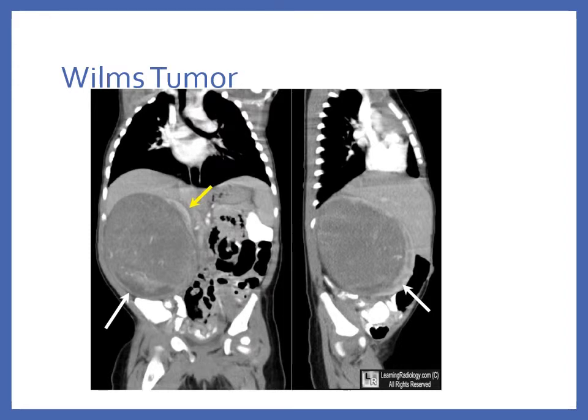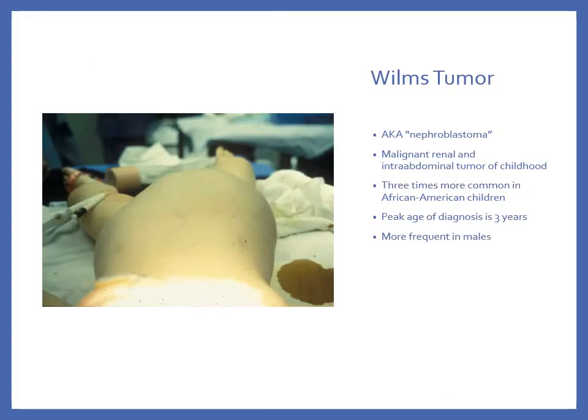And on this scan, you can see how large that tumor is. And here you can see how large it looks from the outside. We refer to Wilms tumor also as nephroblastoma. It's more common in African American children and more frequent in males.